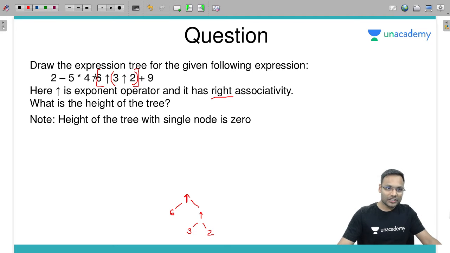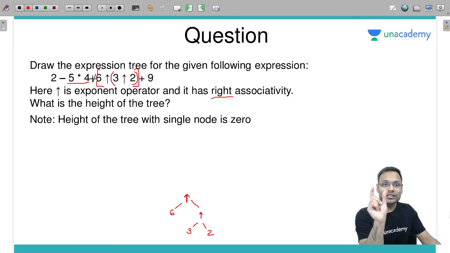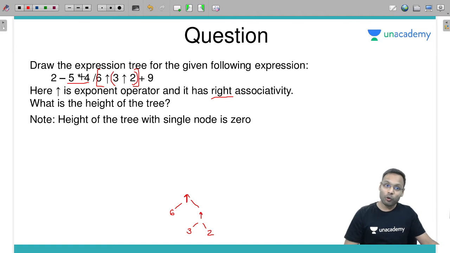After that, multiplication and division. What are you going to solve first? This multiplication. Let's solve 5 into 4 first. Why multiplication? Because multiplication and division both have the same precedence and are left associative, so 5 into 4 you need to solve first. Left operand 5, right operand 4. Then divide by the result of this. For division, the left operand is this, the right operand is this. Till this much is done.